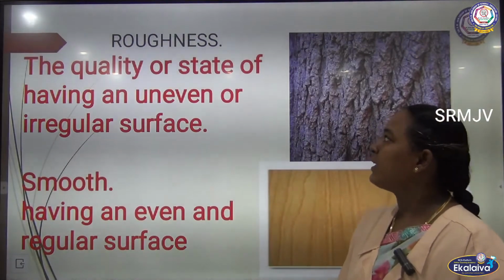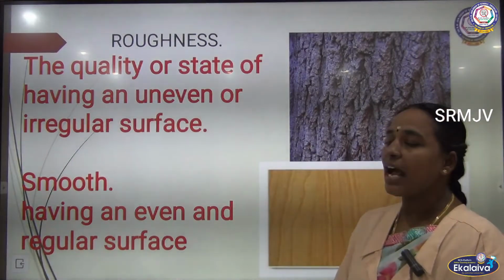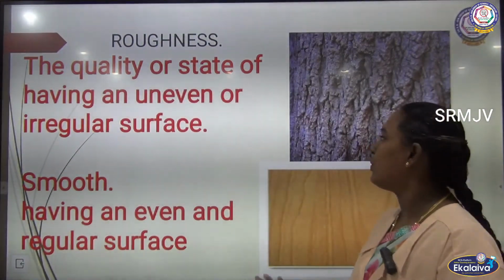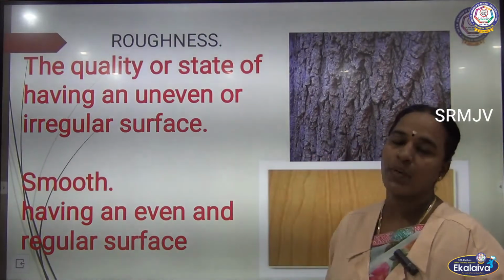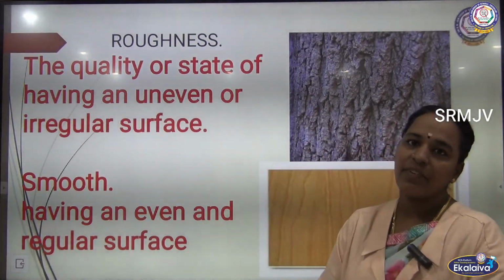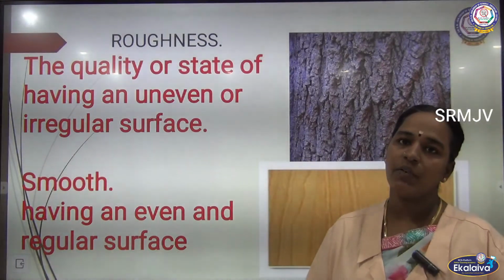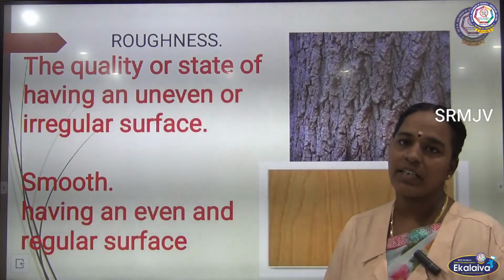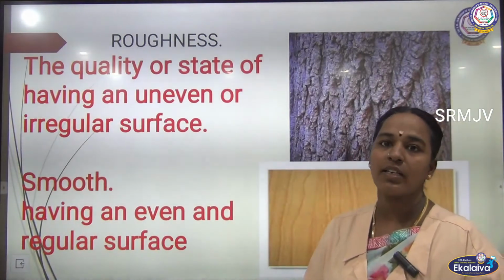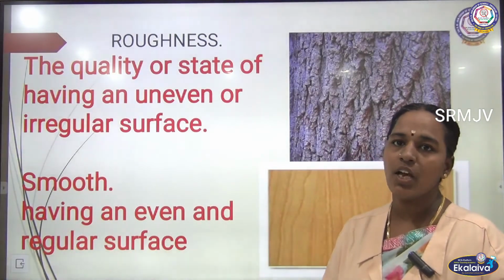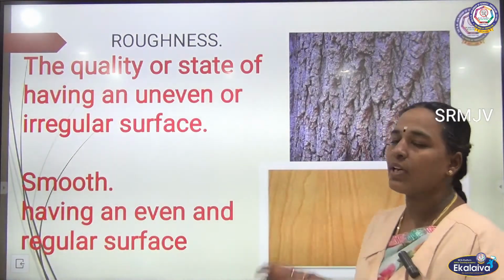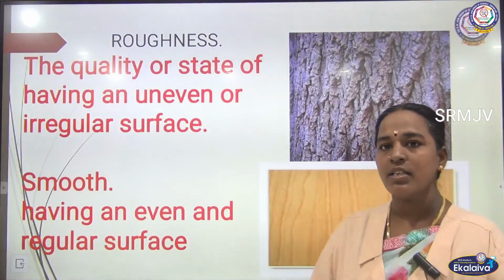Roughness: the quality of a surface being uneven. When you touch the bark of a tree, you can see clearly it is very rough. And when you touch marble or tiles, it is very smooth, or cotton. If you touch cotton also, it is smooth. By touching, you can tell whether it is rough or smooth.